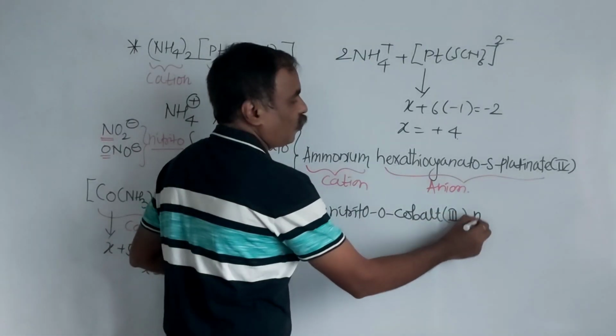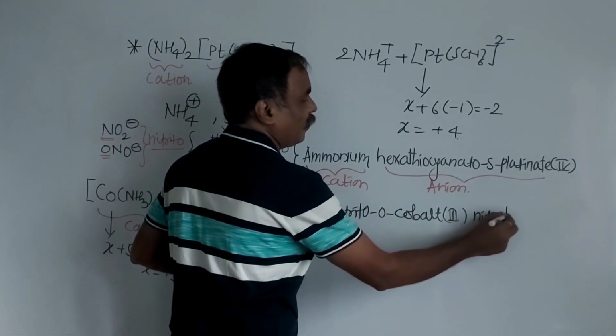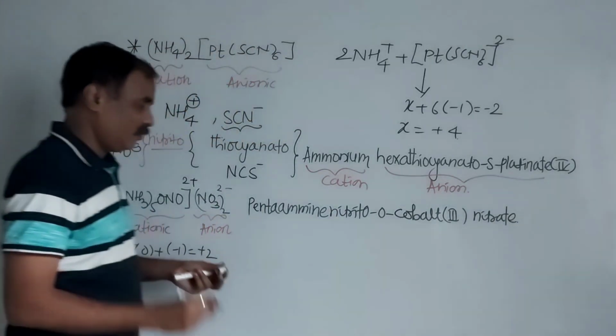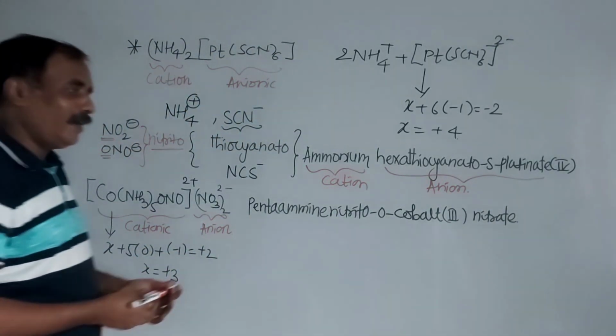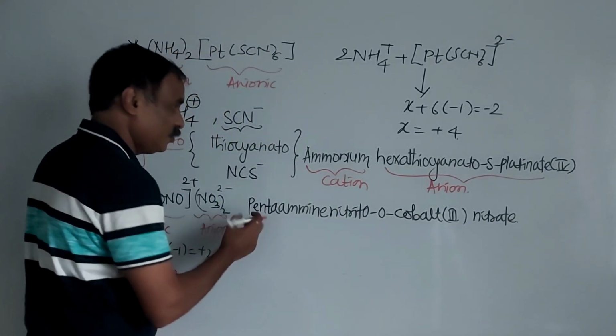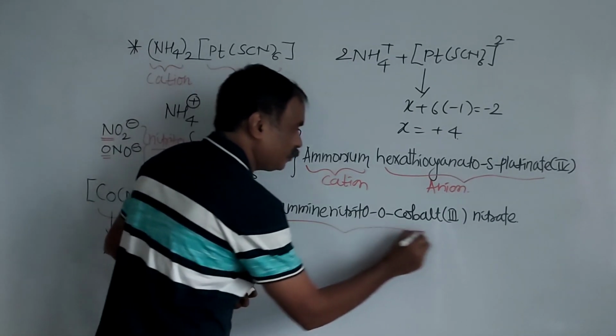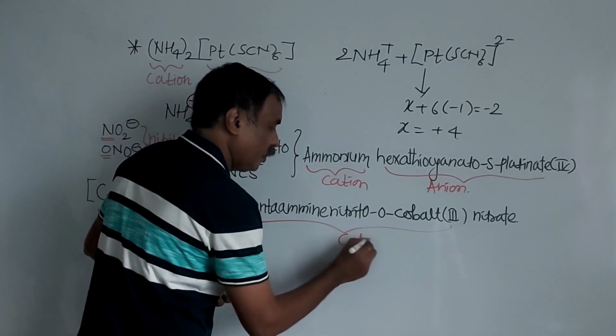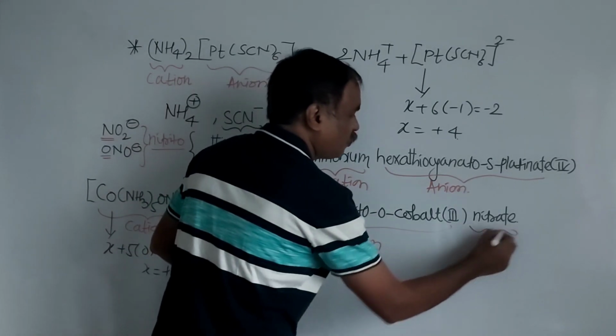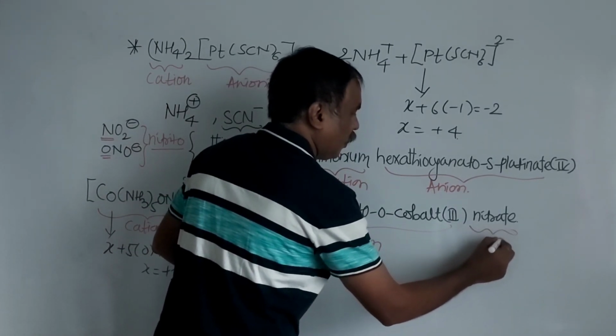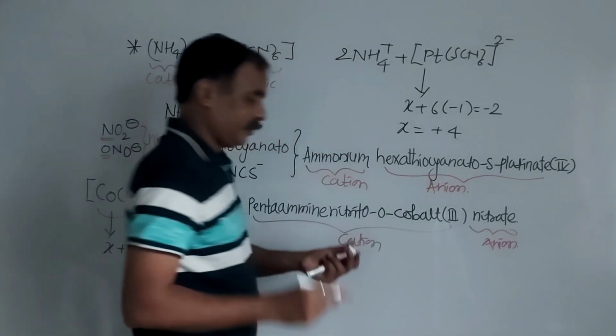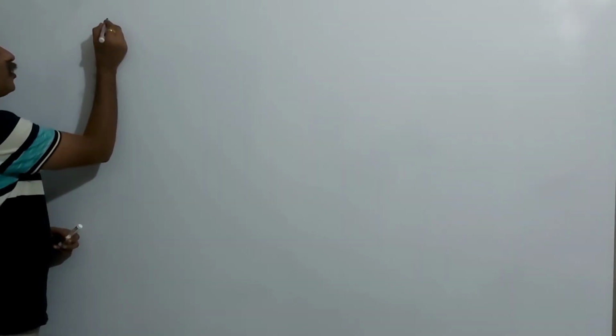And here the anion is what? Nitrate. The anion is nitrate. So pentaamine nitrito-O cobalt. This is a cation. This is a cationic complex, and here it is the anion. Isn't it? Next example.